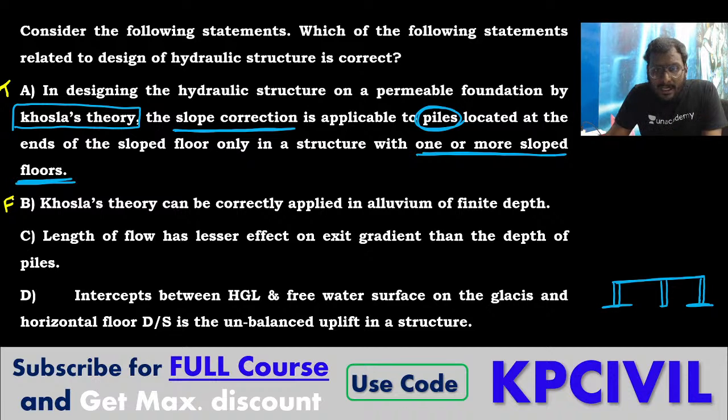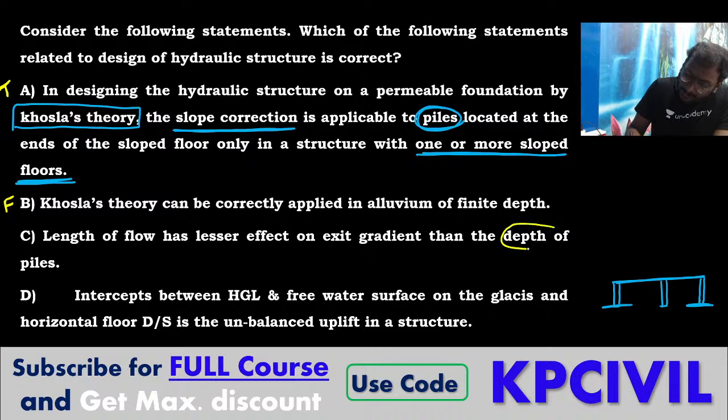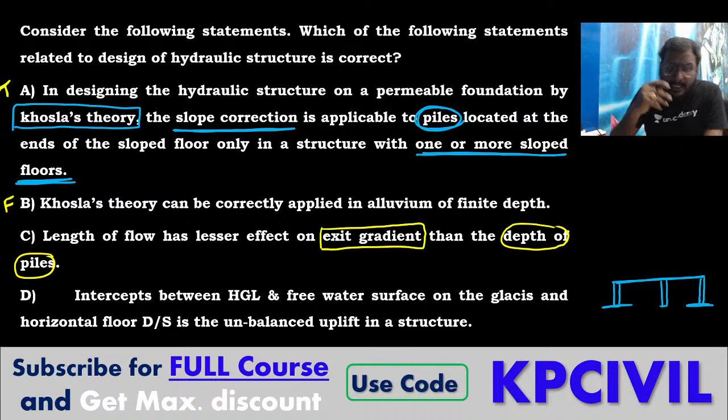Length of flow has a lesser effect on exit gradient than depth of piles. Yes. Depth of piles carries a higher effect on exit gradient. Length of flow may be varying, may not be varying. With exit gradient there is no relation. Depth of piles will have more effect. True.